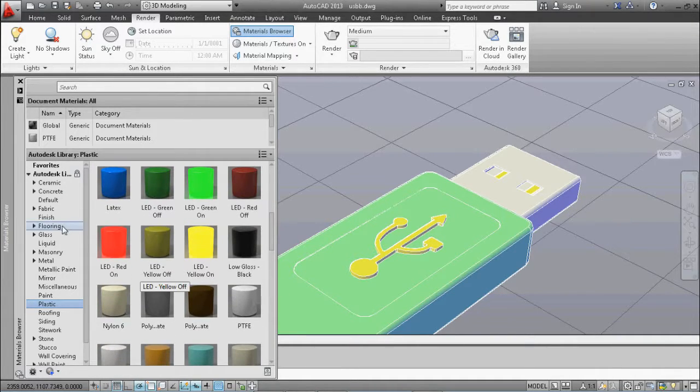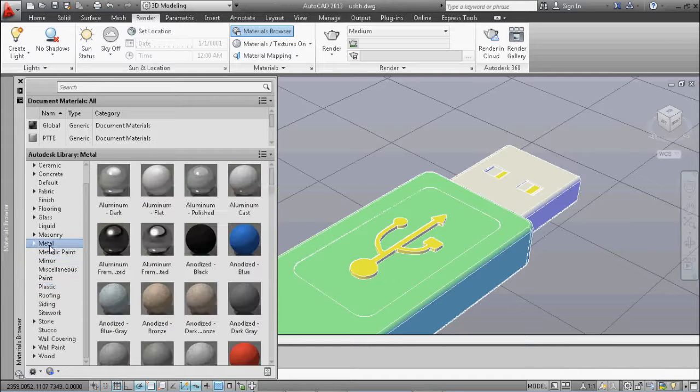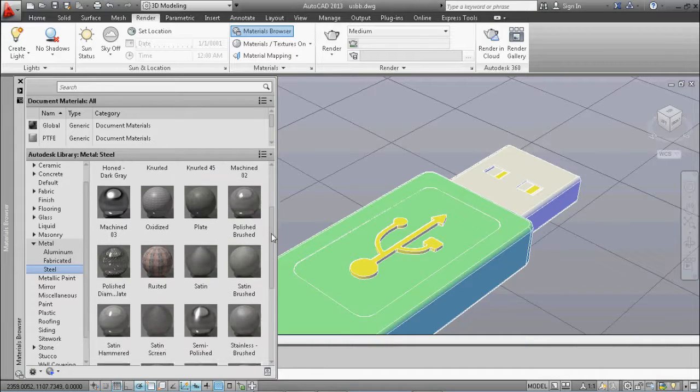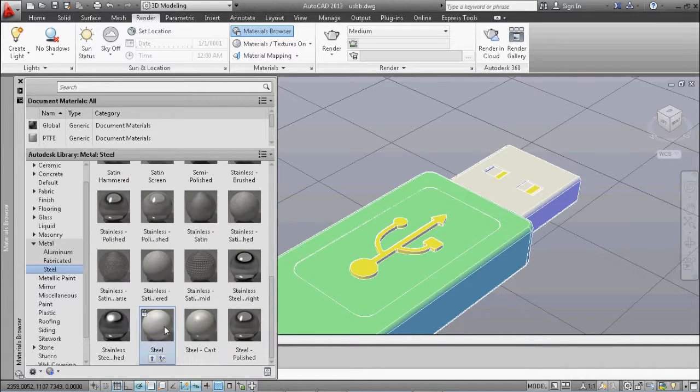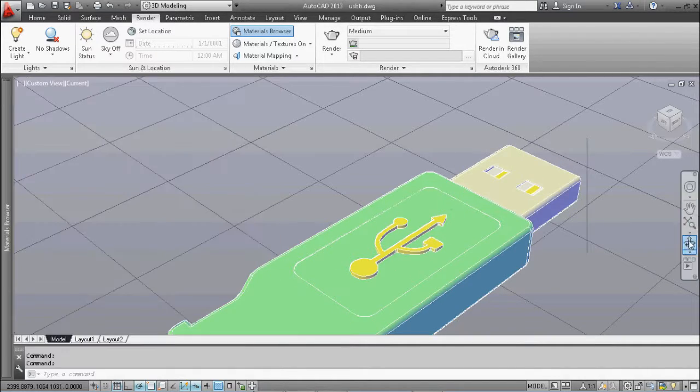And for the USB connector, I'll be giving the steel material like this. Just drag them out to your USB model.